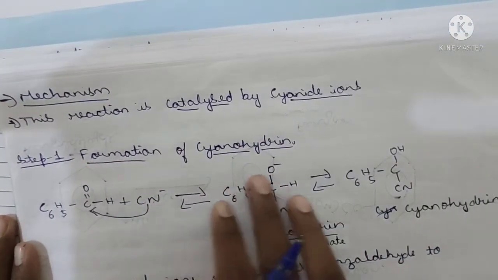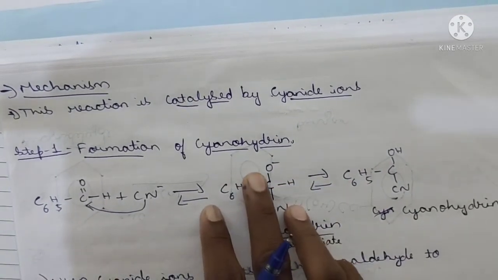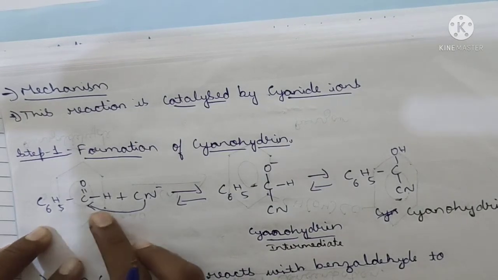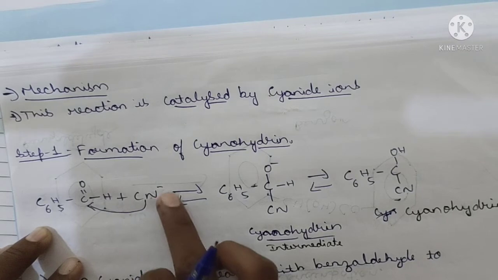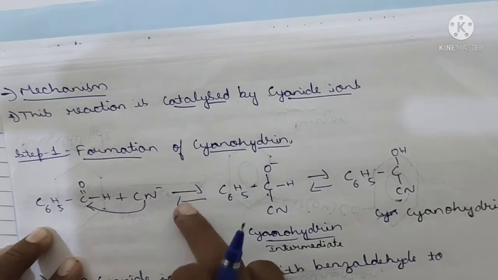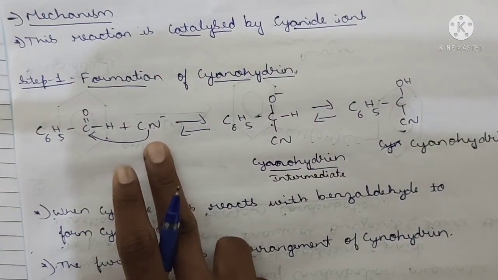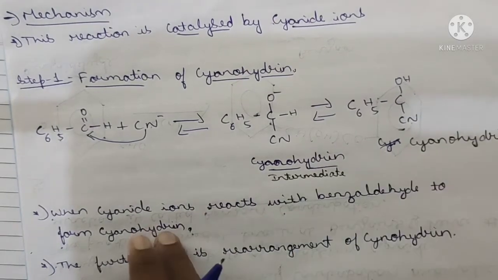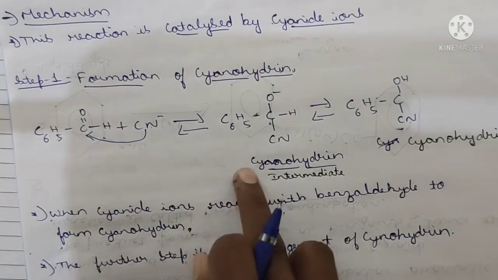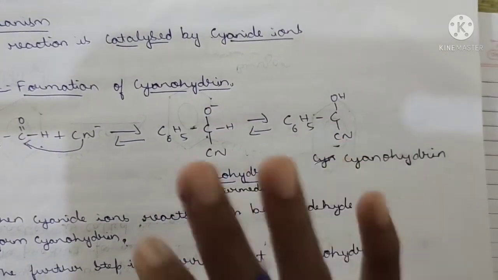First one is the formation of a cyanohydrin. First step, formation of cyanohydrin. Now, as you are looking, what is this? This is the benzaldehyde structure. This is the cyanide, CN minus, which means this reaction is catalyzed by cyanide ions. When these CN ions react with this benzaldehyde, they form the cyanohydrin intermediate. After rearrangement, it forms the cyanohydrin.